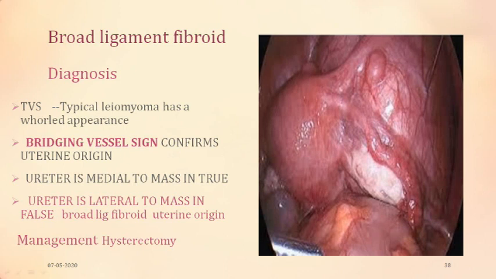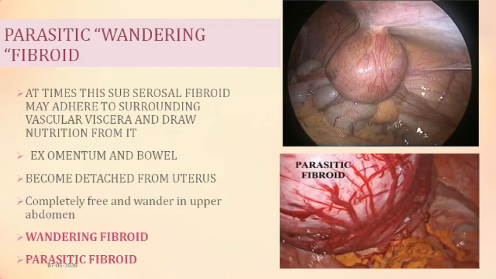The management of this is that you have to remove the fibroid by hysterectomy. We discussed the parasitic or wandering fibroid. This is a hysteroscopic picture. This is the wall of the uterus, this is the pedicle, and this is the fibroid. You can appreciate that this is the omentum and this is the bowel.